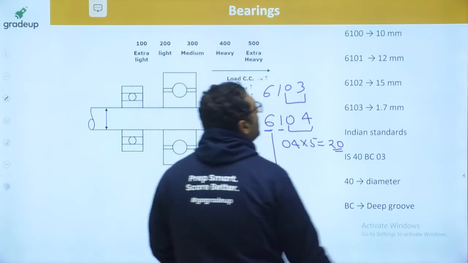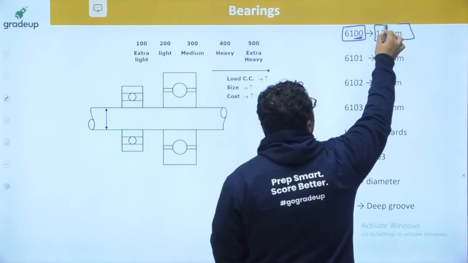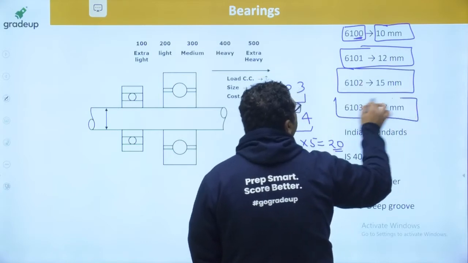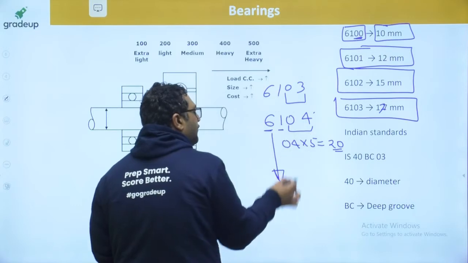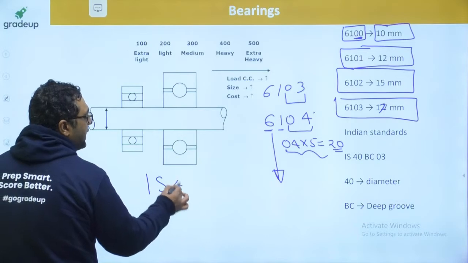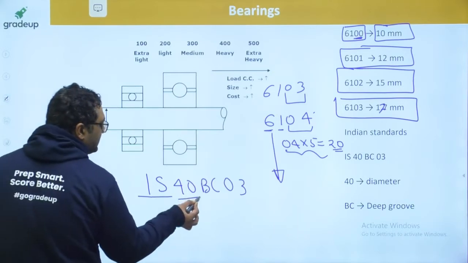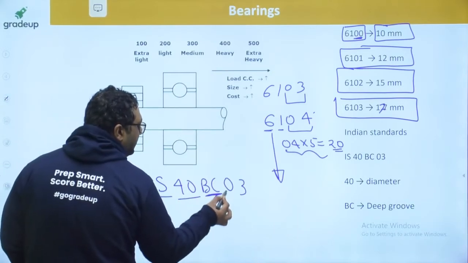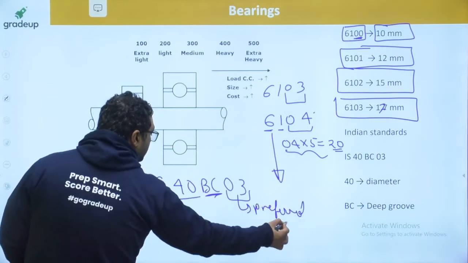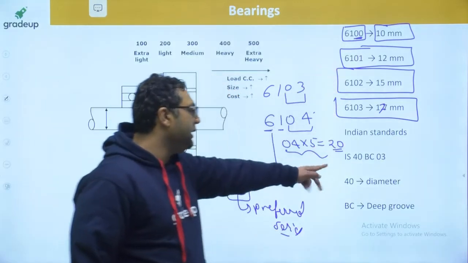Because before that, if you are using 6100, its diameter will not be 0. It will have a diameter of 10 mm. For 6101, 12 mm. For 6102, 15 mm. For 6103, 17 mm. After 6104, you will use this formula. The Indian standard is denoted as IS 40 BC03. So IS is for Indian standard, 40 is the size, BC is for deep groove ball bearing, and 03 is the preferred series, like 300. So these are the two kinds of notation I have shown: that is international notation, that is Indian standards.